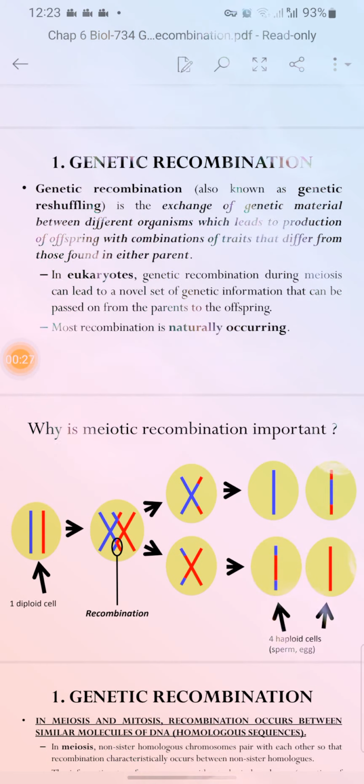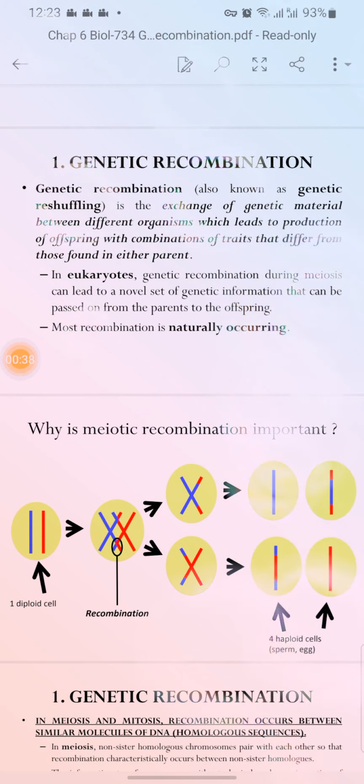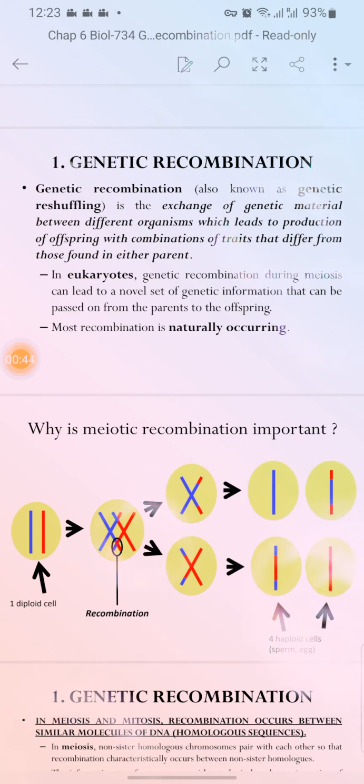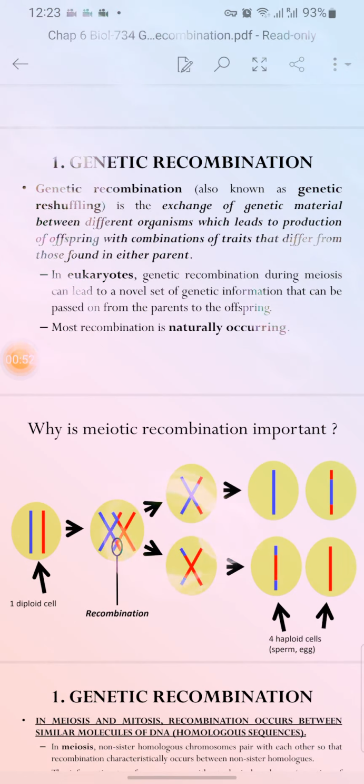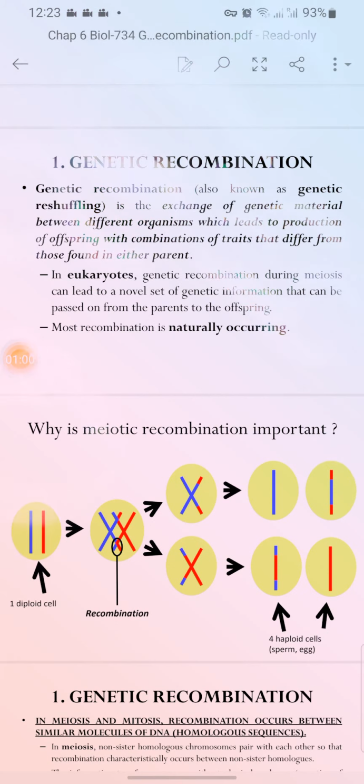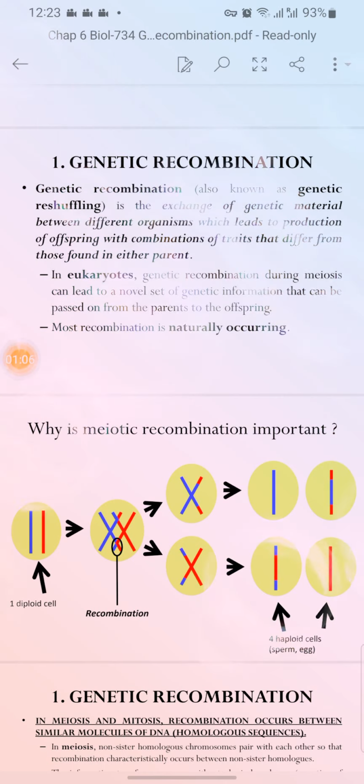It is the process in which different organisms lead to the production of new offspring with their genetic reshuffle, or genetic material change, in new traits that differ from those found in either parent, as from the mother and from the father the genes come. The new traits which are inherited from parents to offspring are genetically recombined or genetically reshuffled traits.